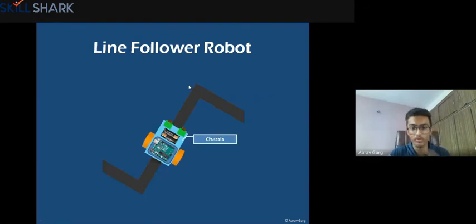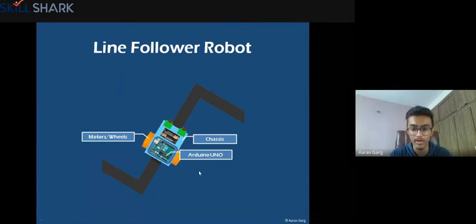Now, this is a small thing. This is the robot which you just saw, and this is the chassis of it, right? Chassis means the body of the robot, like in a car, the body of the car is the chassis. Then these are the motors and wheels here. There are two motors below this, and those are driving these wheels, because obviously it needs wheels to move. Then this is the Arduino Uno board here, which we were talking about from that time.